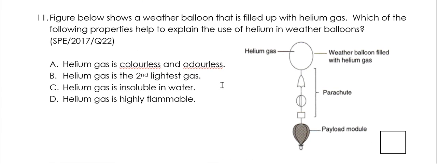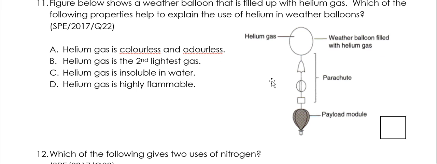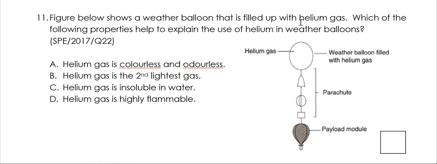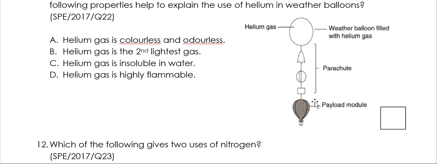The figure below shows a weather balloon that is filled up with helium gas. Which one of the following properties help to explain the use of helium in weather balloons? So if you are not very familiar with weather balloons, what they are actually, so they have balloons being attached to this thing called a payload module. So over here you have some sensors, and they will actually detect the changes in weather. There's also a parachute here, because actually when the balloon gets up into the atmosphere, it's going to burst, so you need a parachute so that this can safely land.